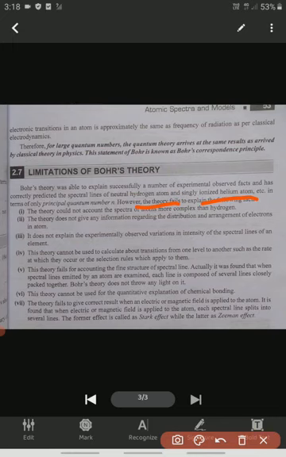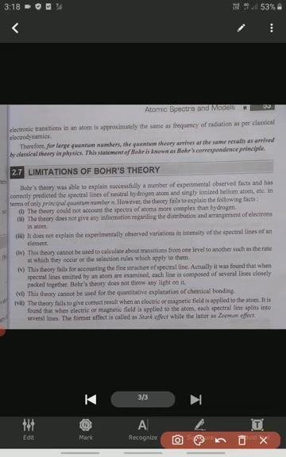Okay, so Bohr explained the principal quantum number. He gives more information about the atom, but he failed in some areas. He didn't give complete information about the atom. So here we will discuss the failures of Bohr's atomic theory.